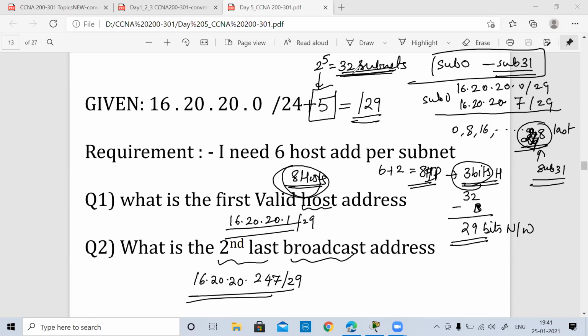There are 32 networks or 32 subnets, starting from subnet number 0 to subnet number 31. So the first network address will definitely be .0, since we are doing 0 into 8 to get 0. For this, I'm going to do 1 into 8. This is my subnet number 1. Okay, let me just do it properly.